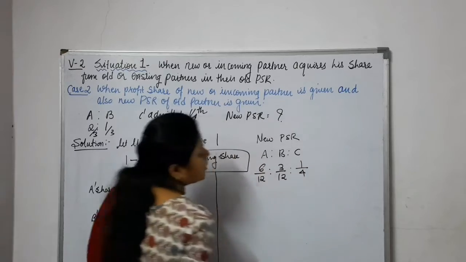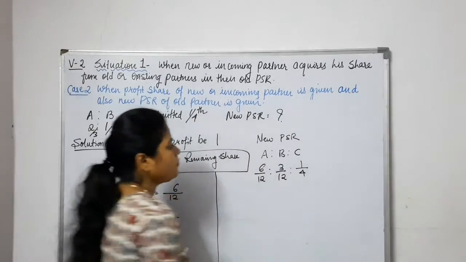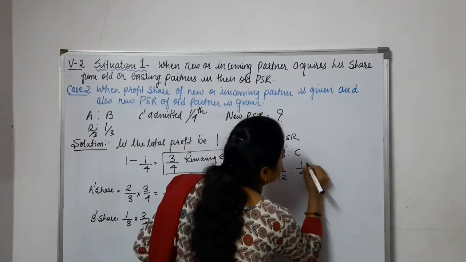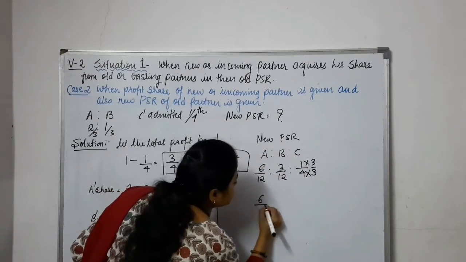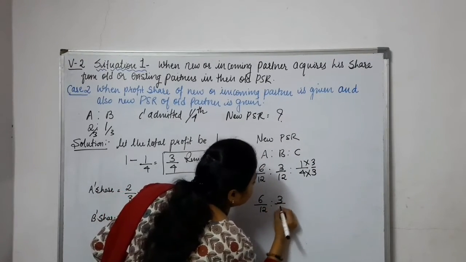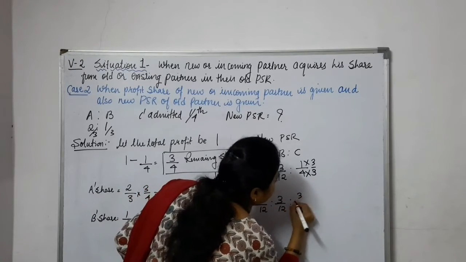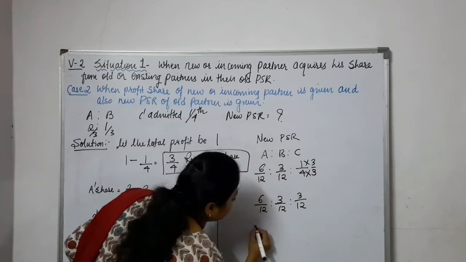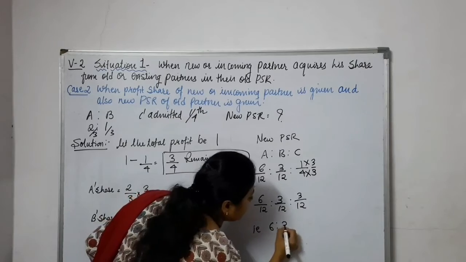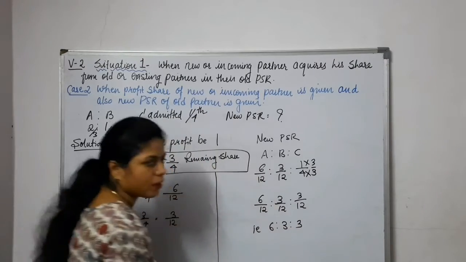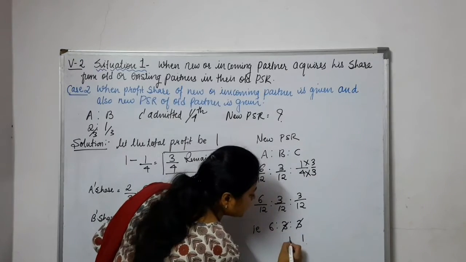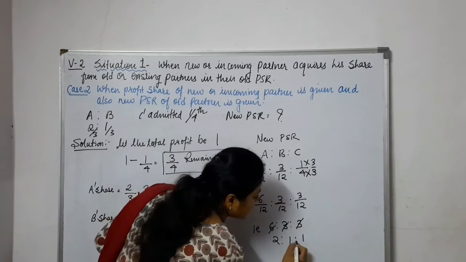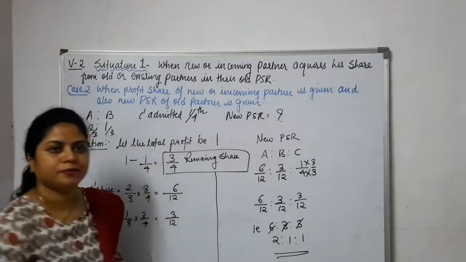So to make the denominator equal, we will multiply 4 3s are 12 on both the numerator and denominator. So you will get 6/12, 3/12 and 3/12. So that is nothing but 6:3:3. Okay, we can still divide it. 3 1s are 3, 3 1s are 3 and 3 2s are 6. So the ratio will be 2:1:1.